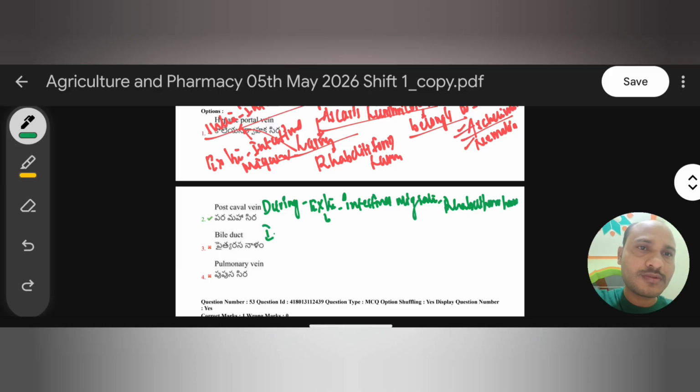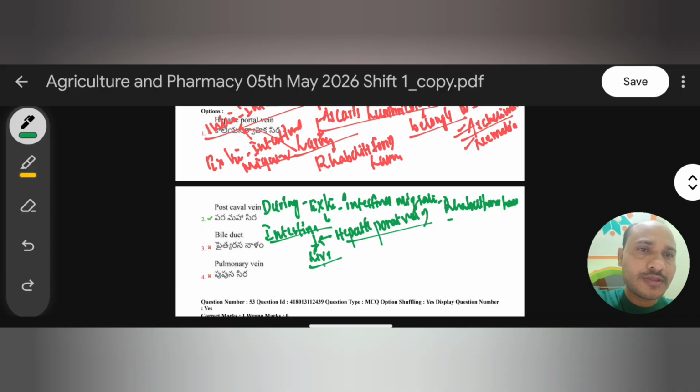Generally, we have the larva in the intestine. From the intestine, it goes directly to the liver. From intestine to liver, through the hepatic portal vein, the rhabditiform larva enters and moves.